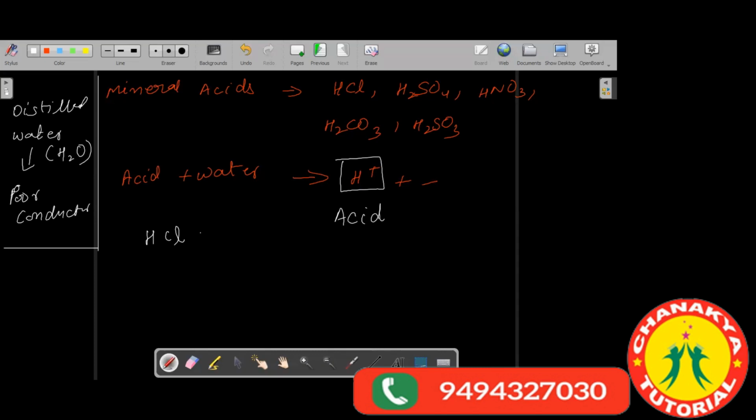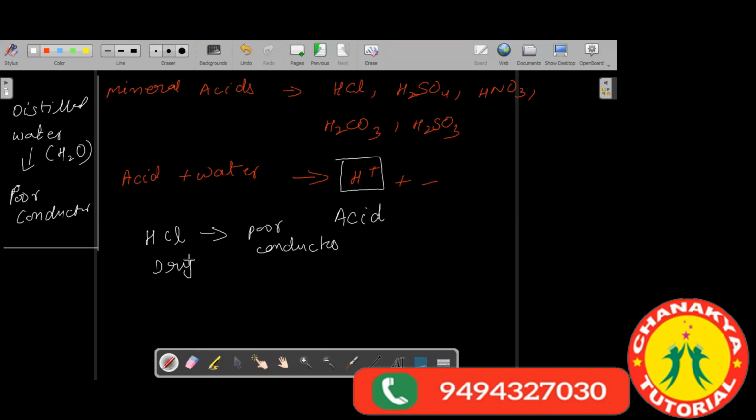Pure dry HCl is also a poor conductor of electricity. Distilled water is also a poor conductor of electricity. Both of them have the same reason. Why is dry HCl a poor conductor of electricity? Can anyone explain? Because it does not have ions. Yeah, because it doesn't have ions.